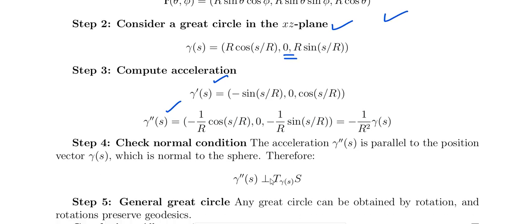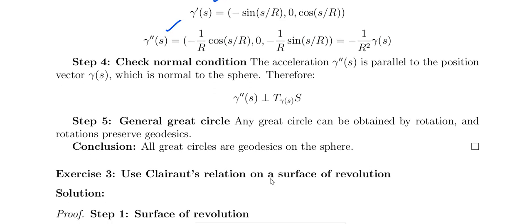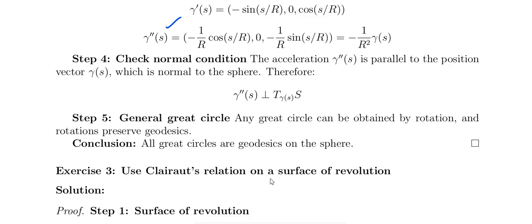On the normal curvature condition, the acceleration gamma double dash of s is parallel to the position vector gamma of s, which is normal to the sphere. So gamma double dash of s is perpendicular to the tangent T gamma of s. So that is a general great circle.